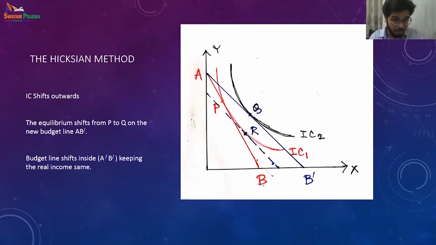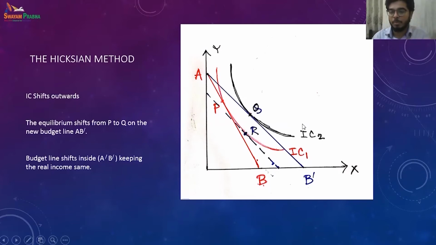They are now getting more, and the satisfaction is higher. So the new equilibrium point shifts from point P to point Q. First the budget line shifted from AB to AB prime, and then the equilibrium shifts from P to Q, IC1 to IC2.